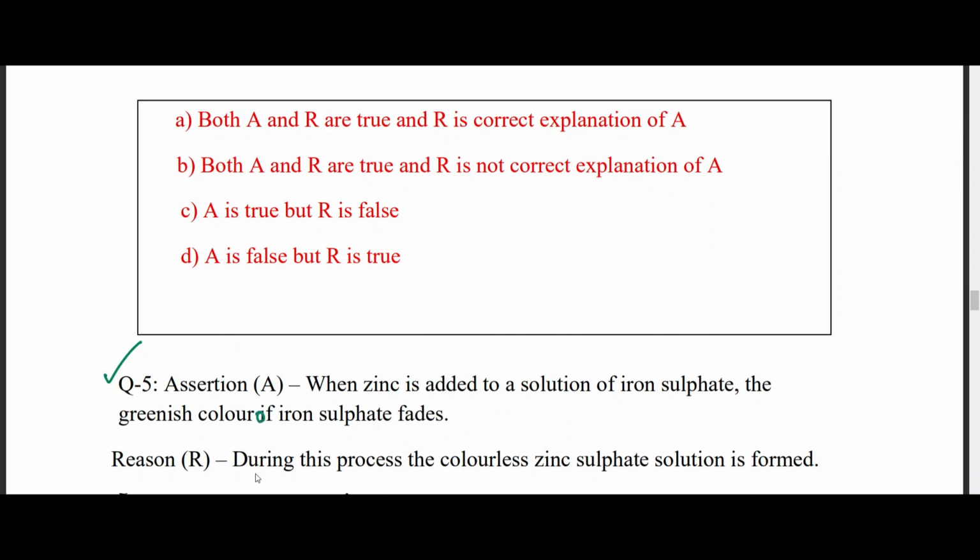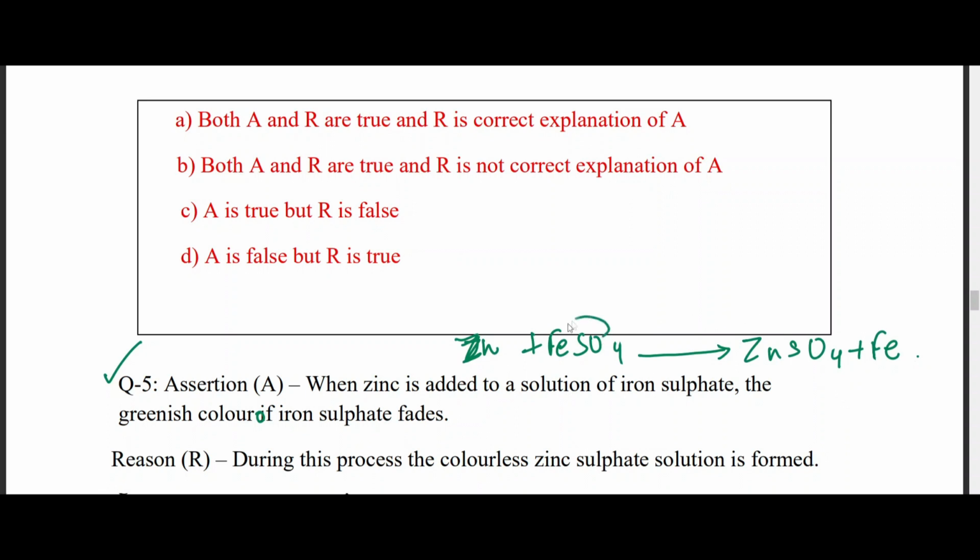Correct? And the reason given to you is: during the process, the colorless zinc sulfate solution is formed. Okay, I'm just going to write the reaction for you guys. Zinc, when reacted with iron sulfate or ferrous sulfate, is going to give ZnSO4, zinc sulfate, and iron, right?